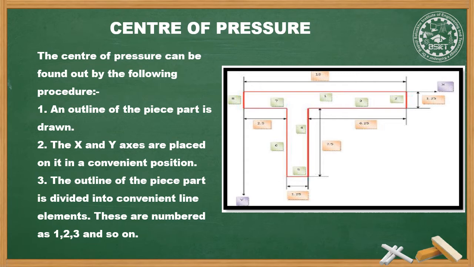Here the total number of lines used are given in gray color, that is 1, 2, 3, 4, 5, 6, 7 and 8. A total of 8 lines are used, represented in red color and given with gray color symbols.